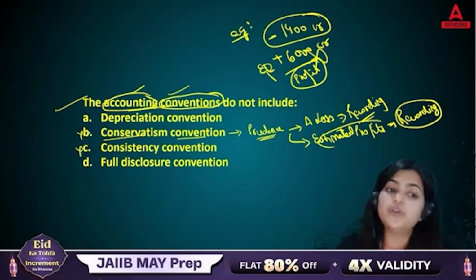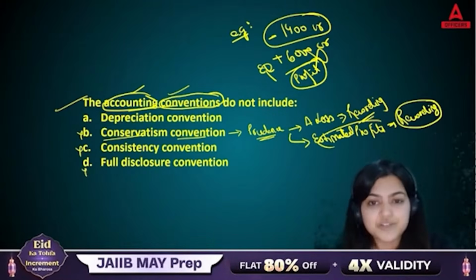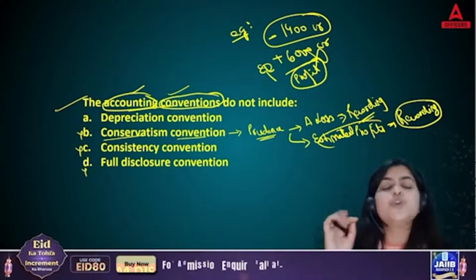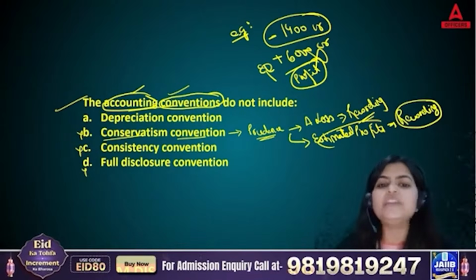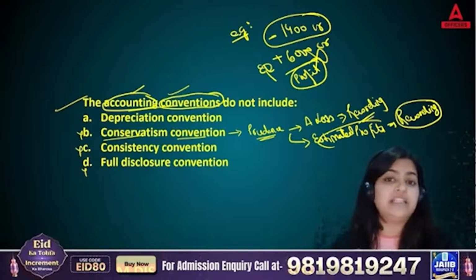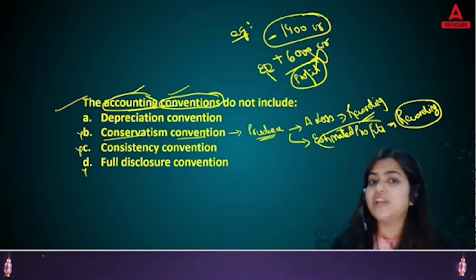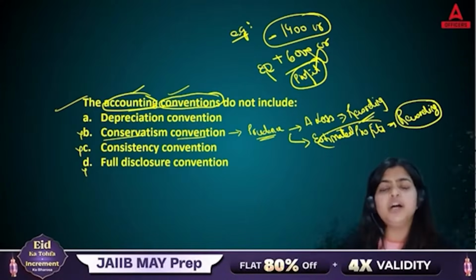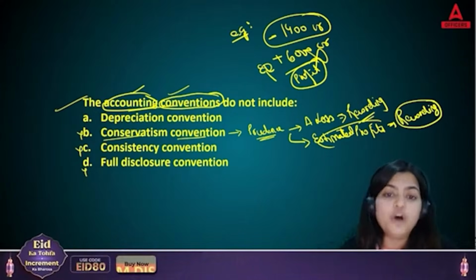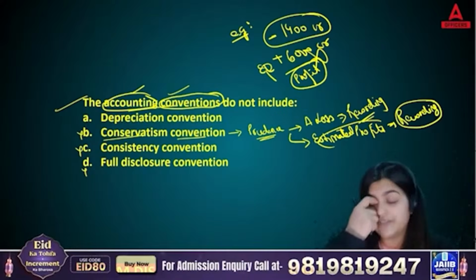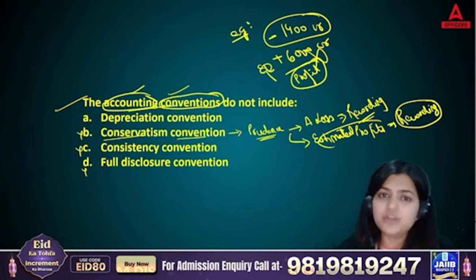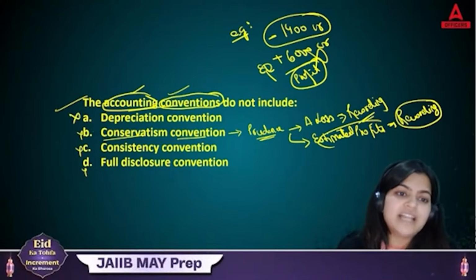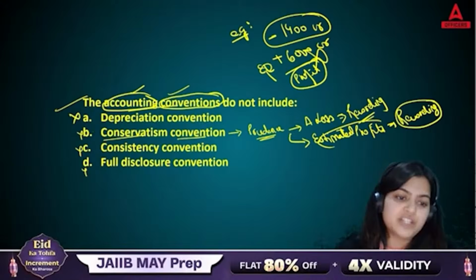Full disclosure. You cannot hide from your investors. You cannot hide from your lenders. So always remember you need to disclose each and everything, whether that is loss, whether that is any cases or any type of information which is relevant for your investors. You need to inform it, and that is what the full disclosure convention is. So these are some rules and regulations which every business needs to follow, but there is no such type known as depreciation. So the right answer of this question is going to be answer A.